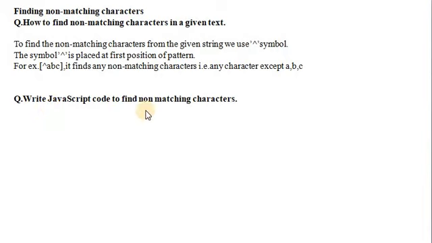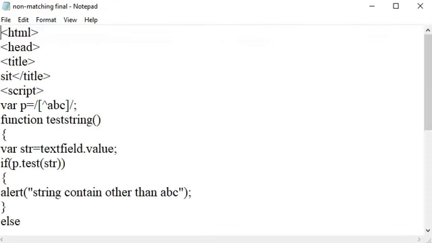Write a JavaScript code to find non-matching characters. Let us see one example related to non-matching characters. In this example, first of all, the statement is var p = /[^ABC]/. This is the pattern.